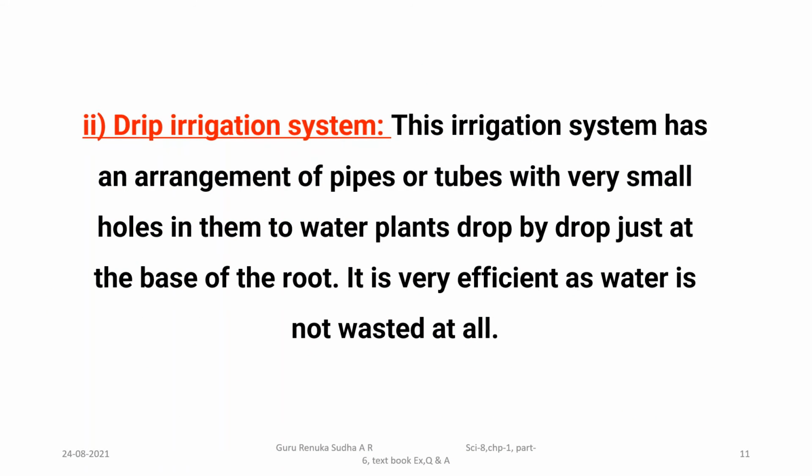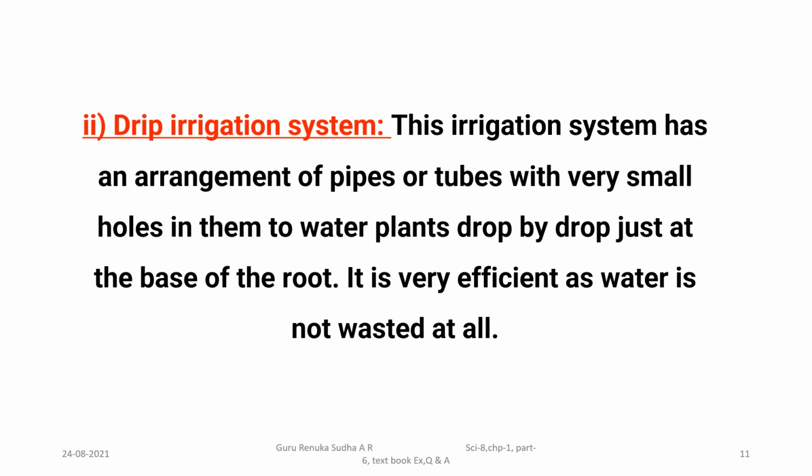Let us discuss the second method which helps us to conserve the water. That is the drip irrigation method. Here you have to write: this irrigation system has an arrangement of pipes or tubes with very small holes in them to water plants drop by drop just at the base of the root. It is very efficient as the water is not wasted at all.